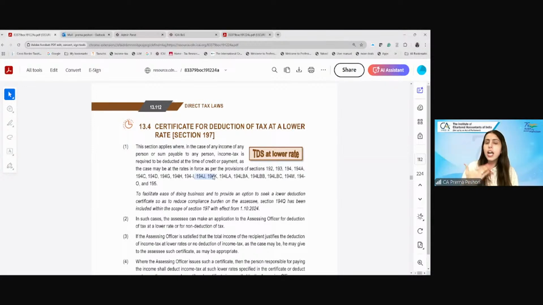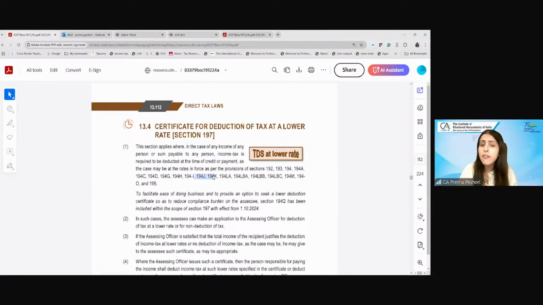So in that case, I will have to make an application to my AO, that look, please AO, my income is not crossing the particular slab rate, or my income is not taxable during the year. These are the proof. These are my bank statements. This is the computation of my income. You please decide and let me know what should be my TDS obligation.